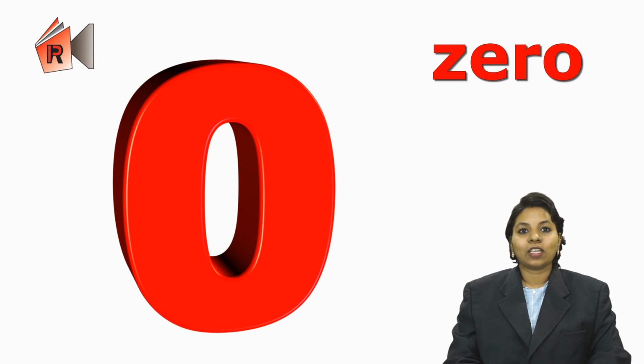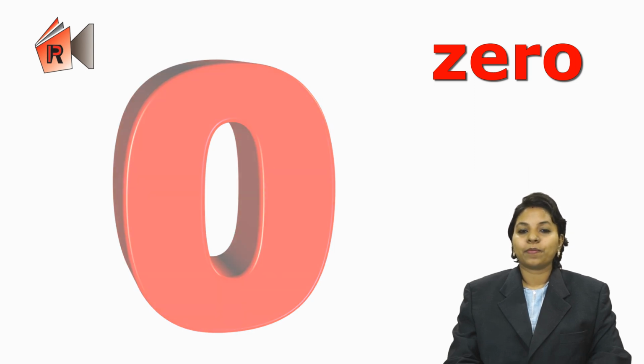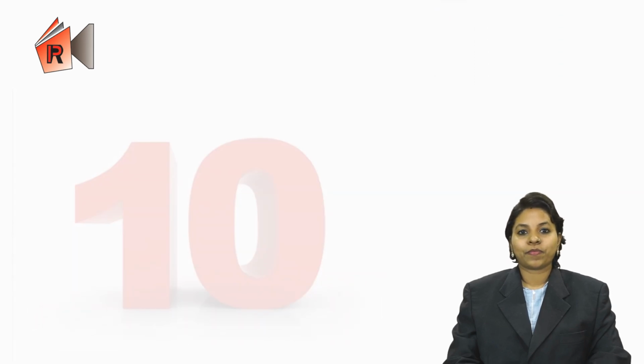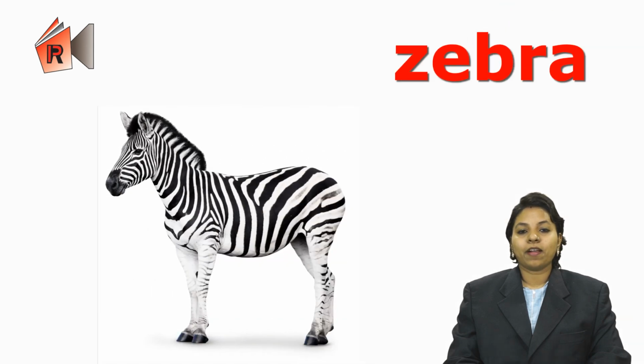This is zero. Zero is a number. 1, 0, 10. 0 is a number. Z for zebra, Z, Z, zebra.